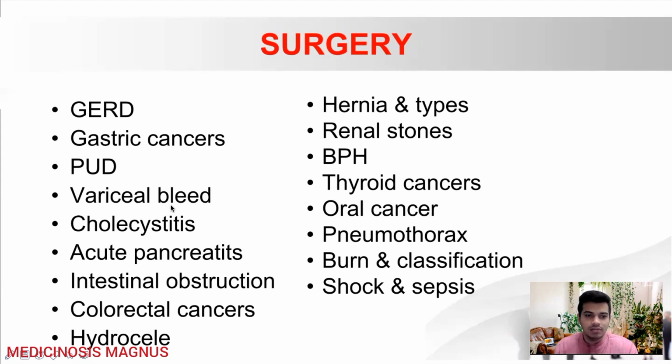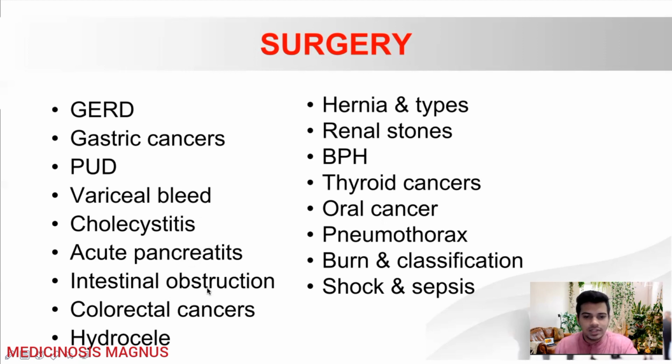How to manage portal hypertension, variceal bleeding, what tablets to give, how to proceed with the management. Then cholecystitis, acute cholecystitis, and its management is commonly asked. The more commonly asked thing is, like, when do you need to operate in an asymptomatic cholelithiasis patient? All those criteria and those kinds of things are asked in cholecystitis. Then you need to know about acute pancreatitis, mainly the complication, the pseudocyst formation, how to treat those complications, those kinds of things.